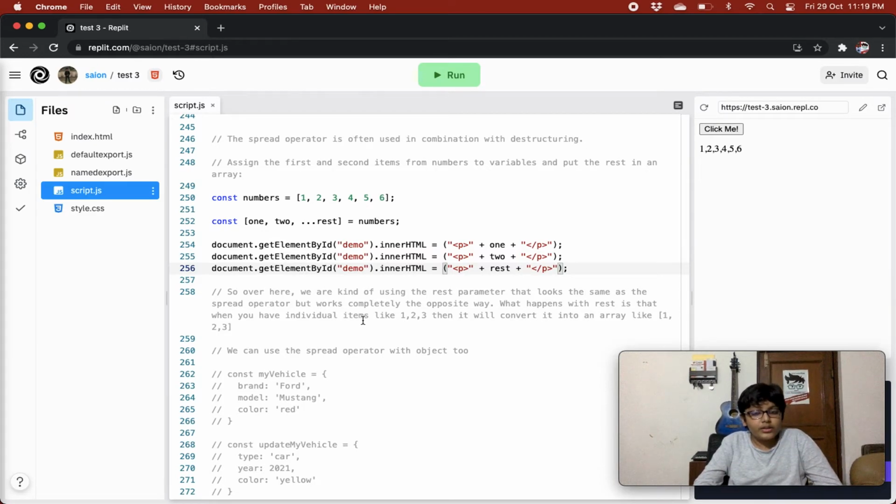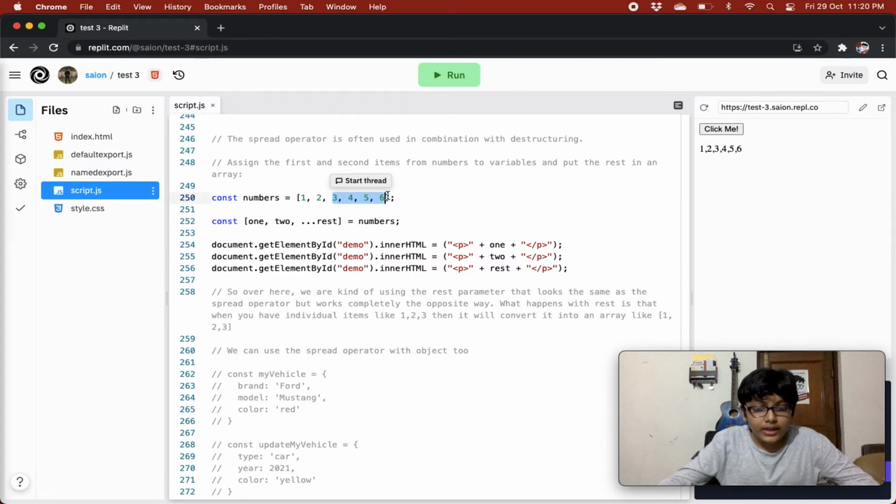So over here this is the same case. We are destructuring this. 1 is the value 1, 2 is the value 2, and rest is using the rest parameter over here that converts items into an array. So these are the leftover items, and now these are converted into an array and saved in the rest variable.